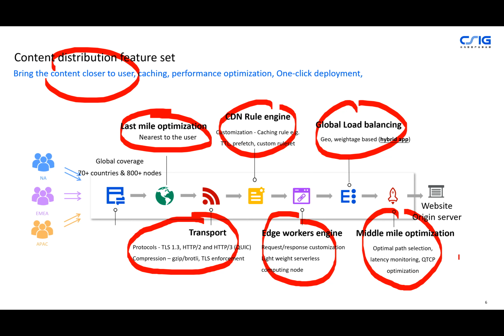For example, we optimize the TCP congestion windows, etc., so that we can make sure packets are sent and received in a more efficient way. And of course, we are constantly monitoring the round trip latency, packet loss, and jitter between two CDN nodes for the middle mile, so that dynamic path selection can be done when one link is having an issue.